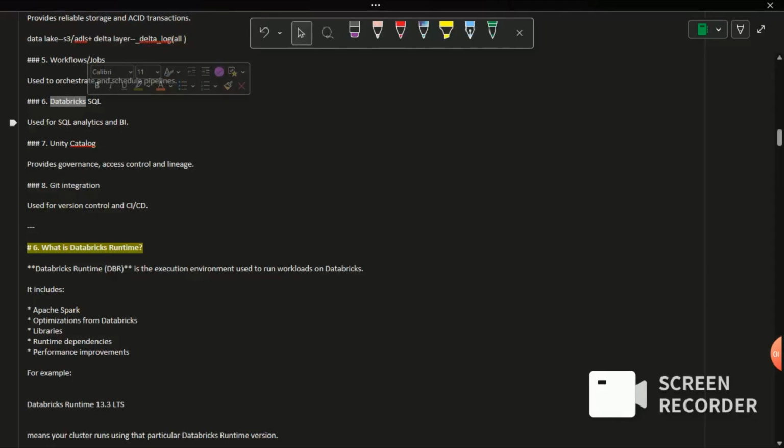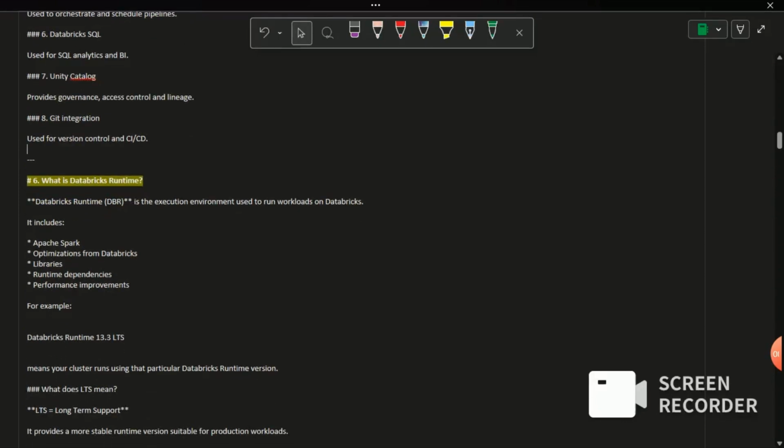Then Databricks SQL. This is mainly used for SQL analytics and BI operations. Then Unity Catalog, which is for governance, access control and lineage. It is the centralized governance tool where we can manage all access-related things and auditing, like easily seeing who has access to a particular table and what kind of access they have. Then we have Git integration. Using Databricks, we can easily do Git-related operations, and we can even connect to CI/CD Bitbucket things.